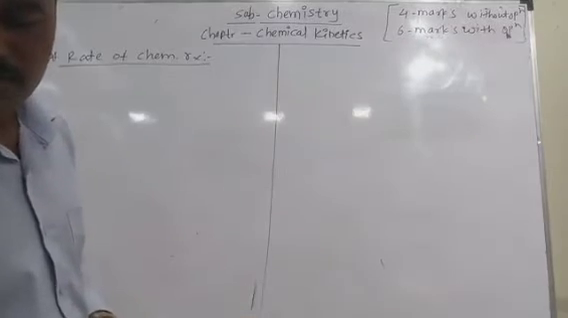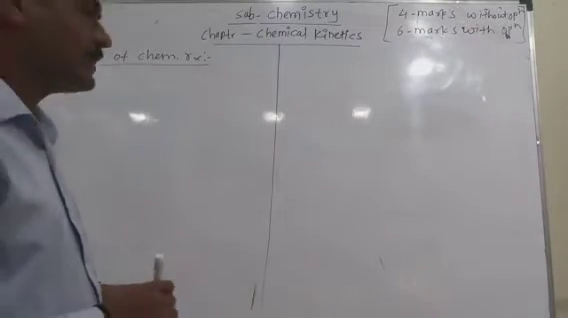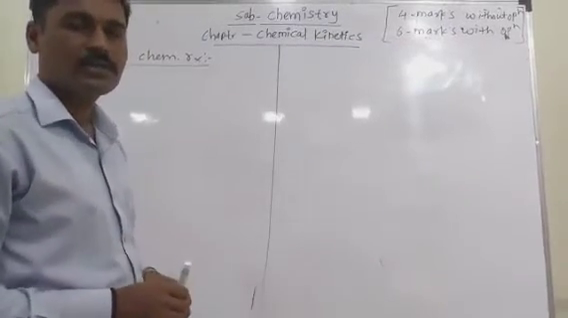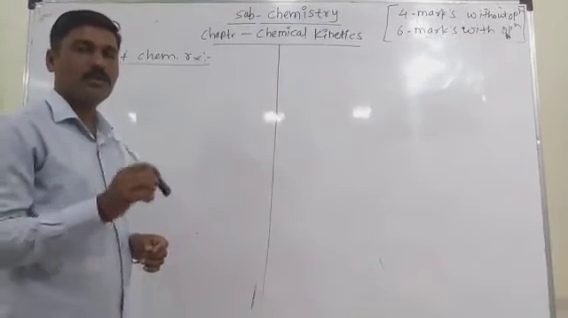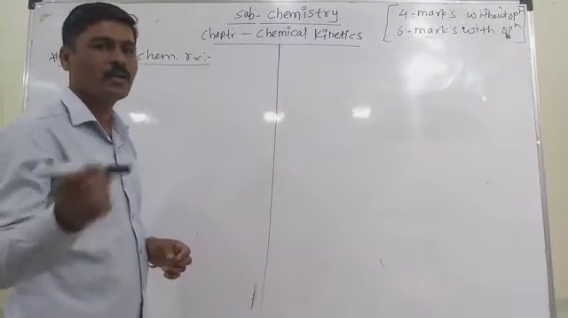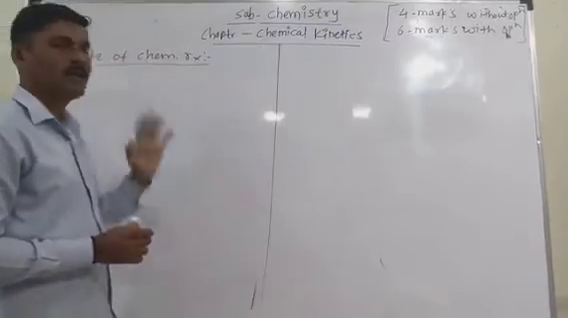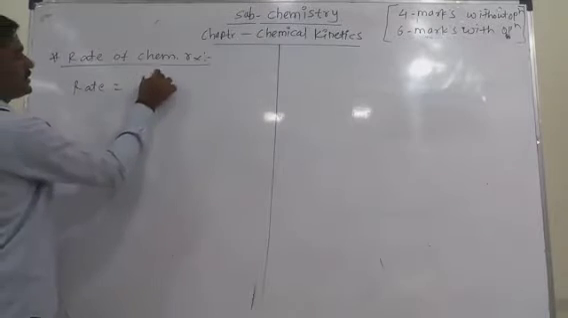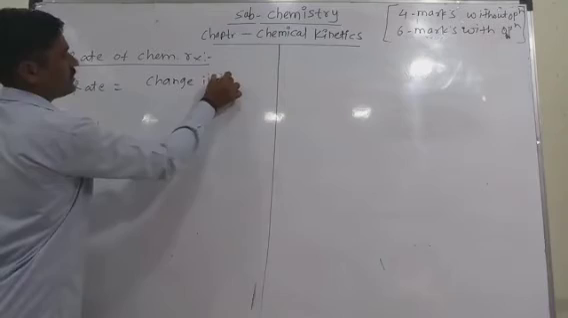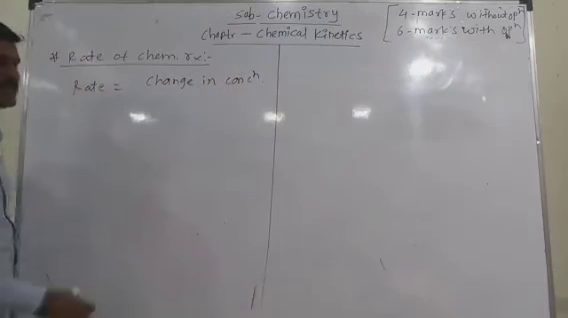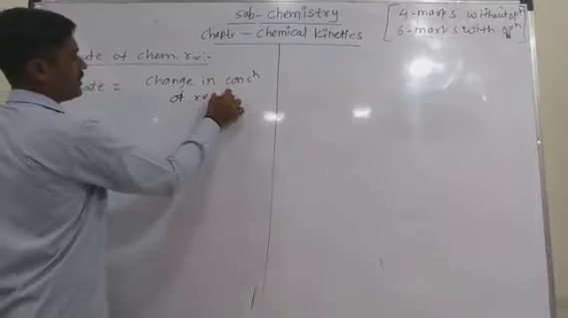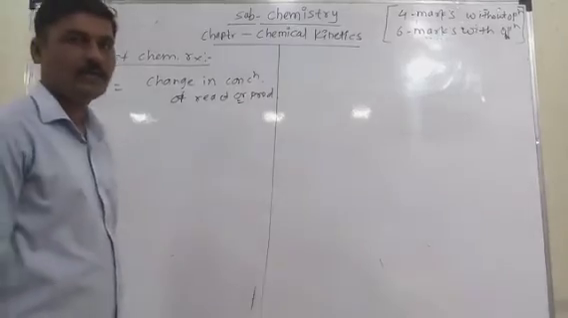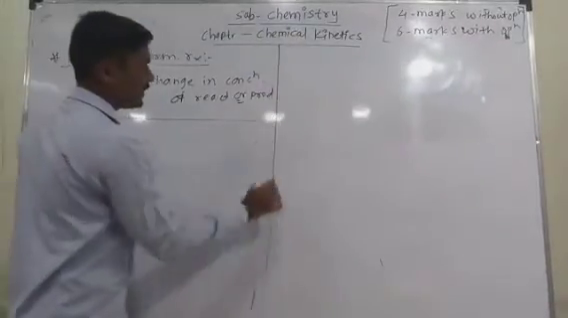Rate is related with the concentration of the reactant as well as the product. It describes how rapidly the concentration of the reactant as well as the product changes in the chemical reaction. Simply we call the rate the change in concentration. It is the change in concentration of a reactant or product. So that is called the rate.